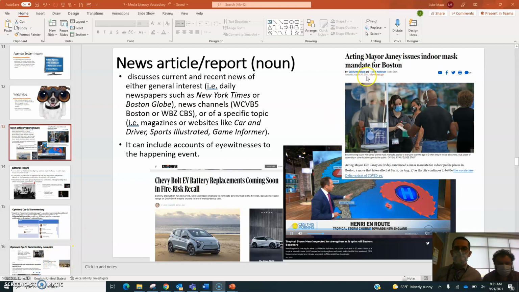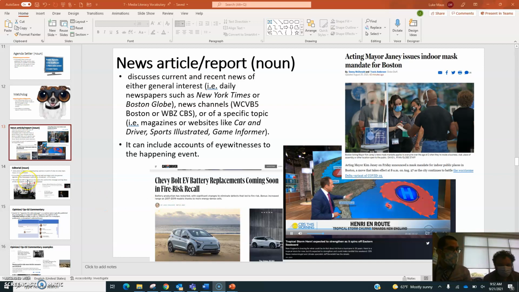You can see there's one over here, a news report about the mayor of Boston who issued an indoor mask mandate, saying all people who are inside, let's say restaurants, for example, have to wear a mask indoors until they start eating. Next, you can see an image of a news reporter delivering the weather about a recent hurricane that had taken place. And one of my favorite magazines is Car and Driver, talking about the Chevy Bolt electric vehicle, and there were some issues with the batteries. So they were reporting on the particular battery problems that happened with the car.